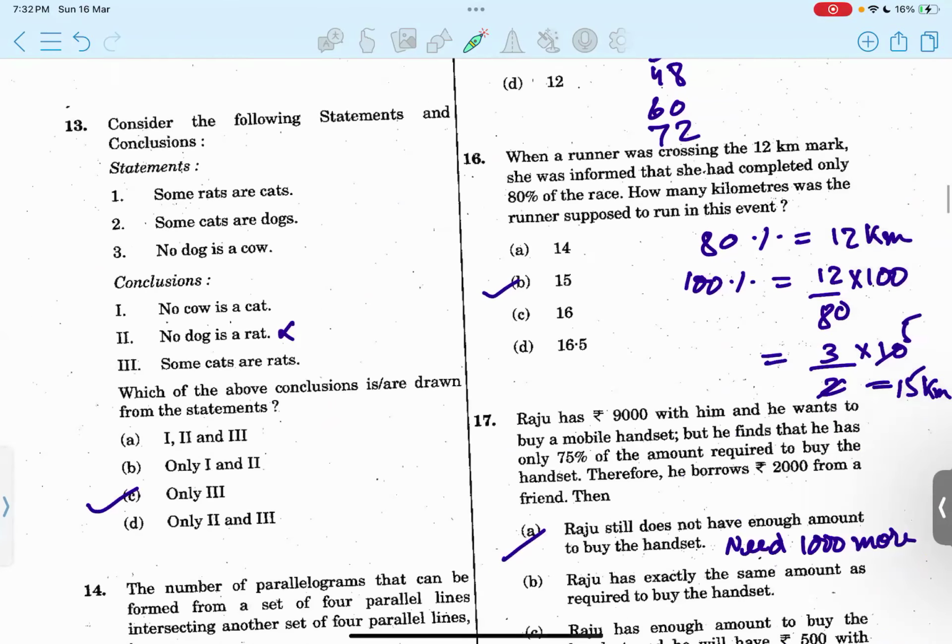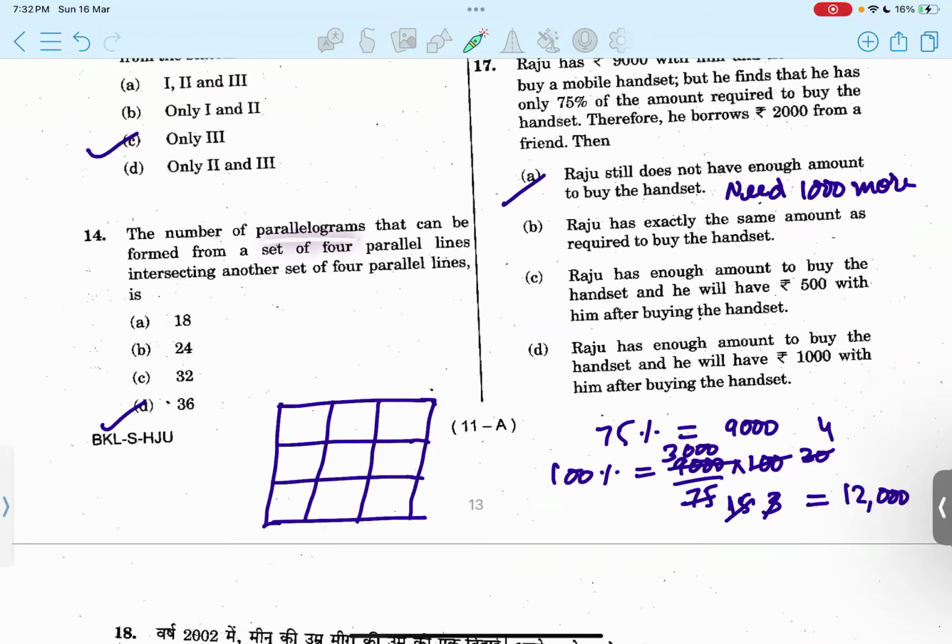Okay, then 13, consider the following statements. We are given with these conditions. This is a situation. We're given with 3 conclusions. So which are the most valid? I believe only the third one should be right. Option C. Then the number of parallelograms that can be formed from a set of 4 parallel lines intersecting another set of 4 parallel lines. So these are 4 parallel lines, and then these are another set of 4 parallel lines. So it should be 36 in total. A parallelogram is a figure or a shape whose opposite sides are equal. Option D.